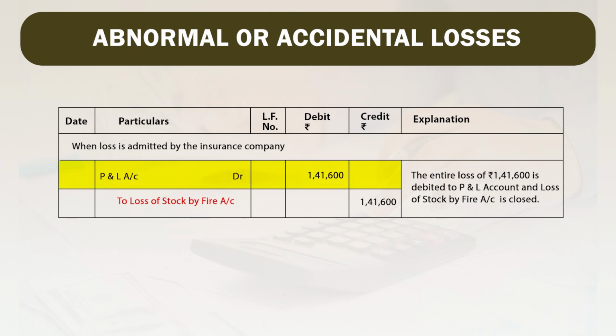So profit and loss account will be debited by 1,41,600 to loss of stock by fire account credited by 1,41,600 rupees. The entire loss of 141,600 is debited to P&L account and loss of stock by fire account is closed.